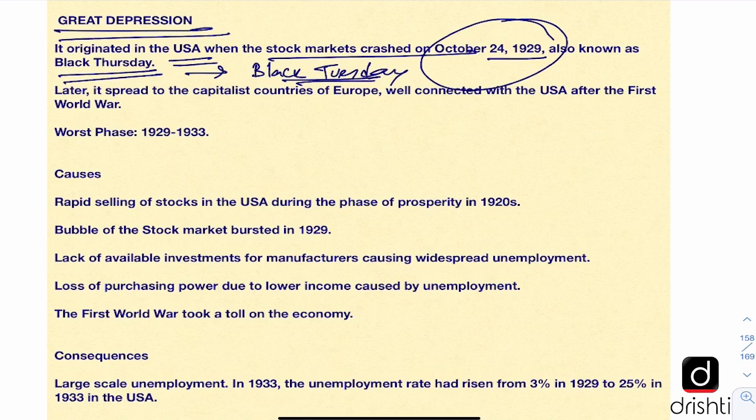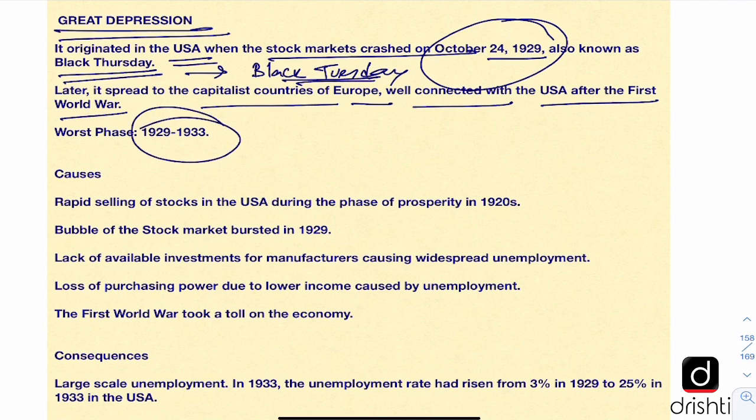Later it spread to the capitalist countries of Europe, well connected with the USA after the First World War. So in the First World War, the USA helped these European countries and they had taken a lot of debt from the US. So the economies of the USA and these European countries were interconnected. And that is why when problems started in the USA, the European countries also felt the same. And the worst phase of this crisis was between 1929 and 1933.